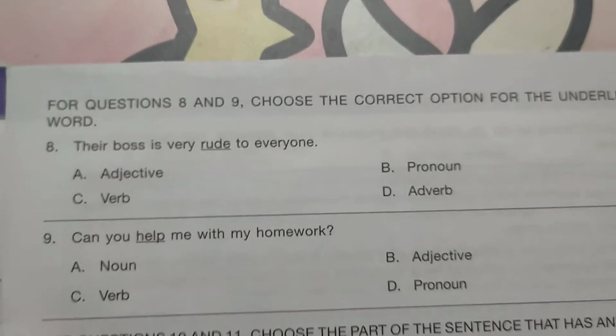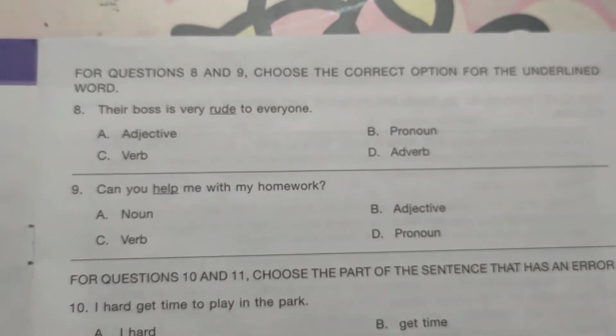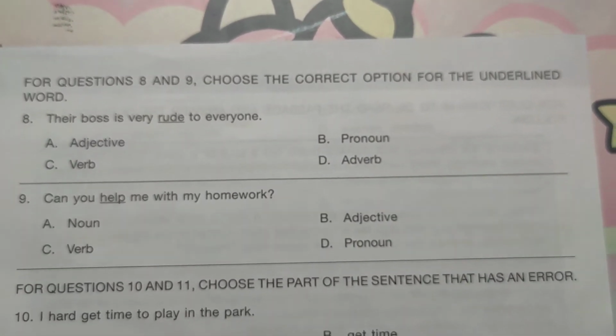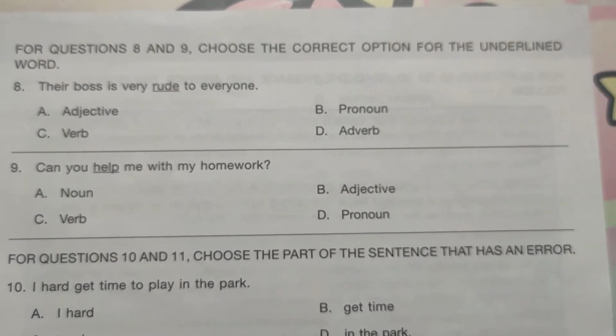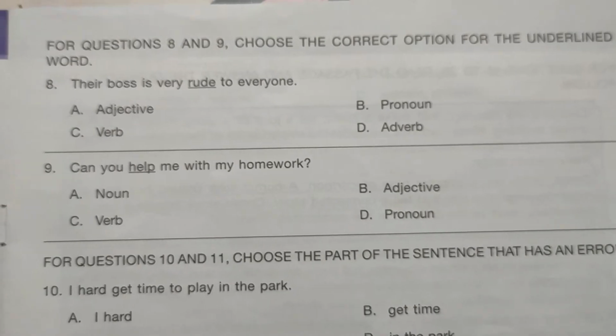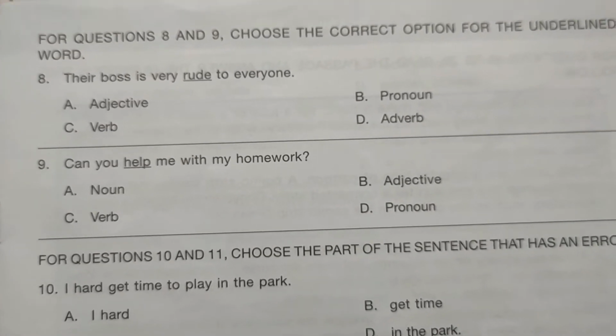Next part, we'll read the question first. For questions 8 and 9, choose the correct option for the underlined word. Now, question number 8 is, their boss is very rude to everyone.